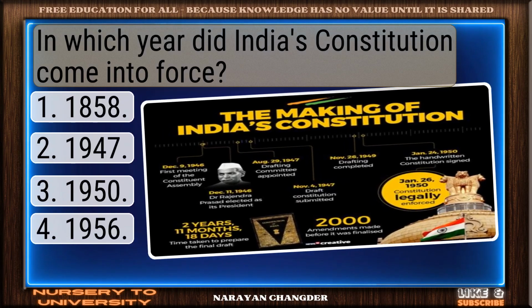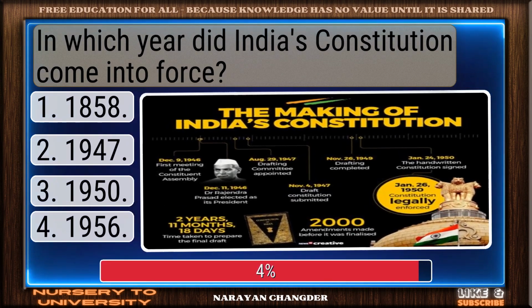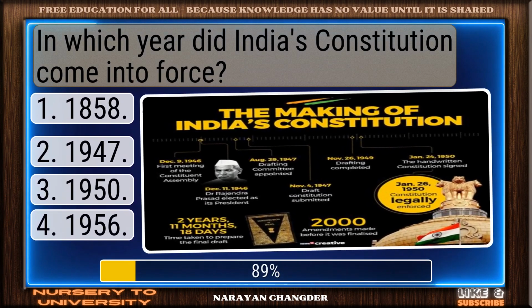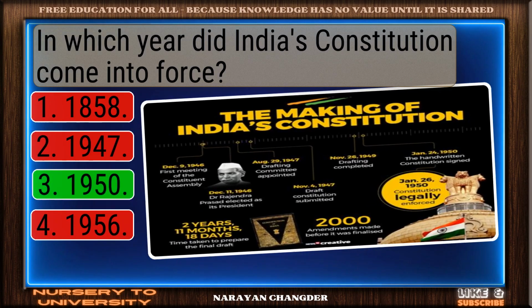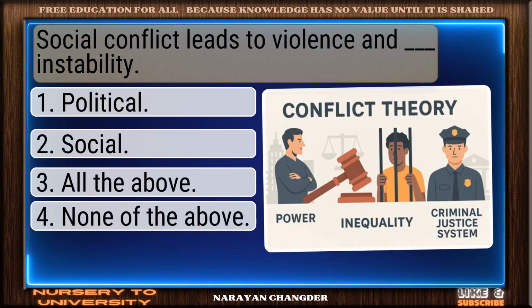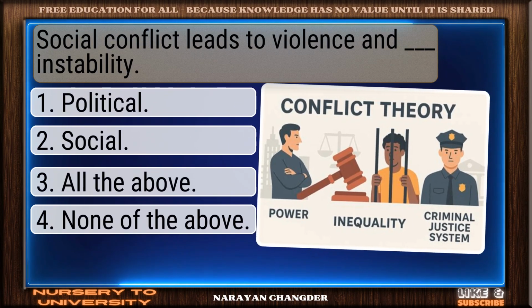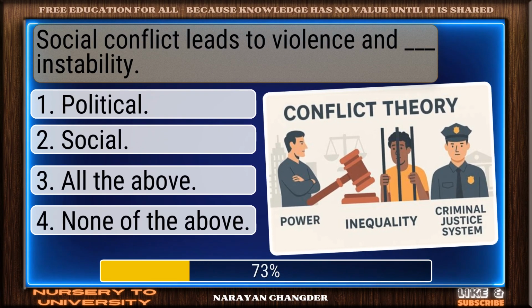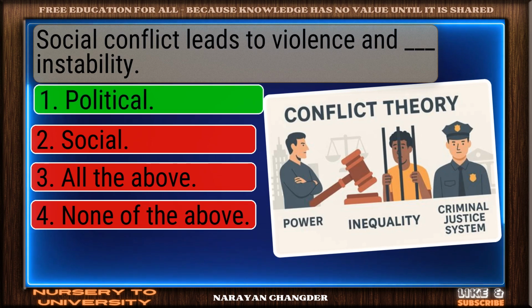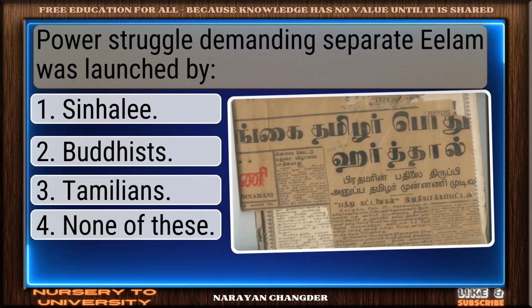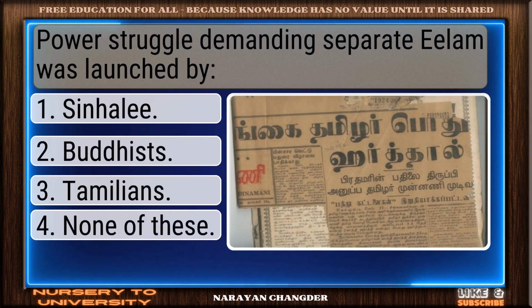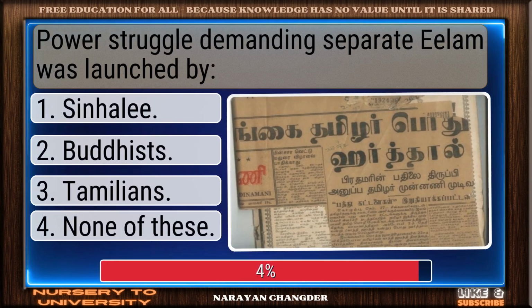In which year did India's constitution come into force? Strong choice. 1950 is right. Social conflict leads to violence and dash instability. Right choice. Political is best. Power struggle demanding separate Eelam was launched by.